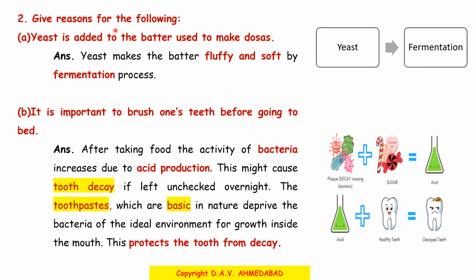Number 2. Give reasons for the following. A. Yeast is added to the batter used to make dosas. Answer. Yeast makes the batter fluffy and soft by the fermentation process. So as you can see here, yeast is responsible for fermentation.